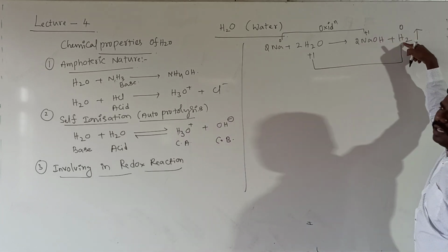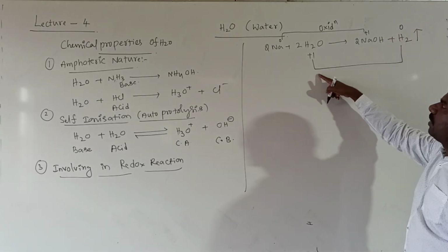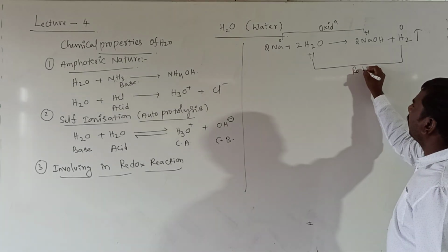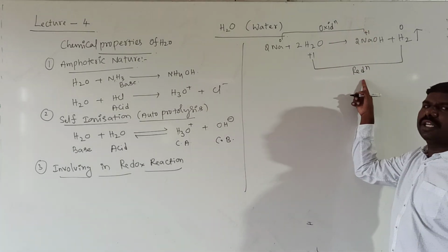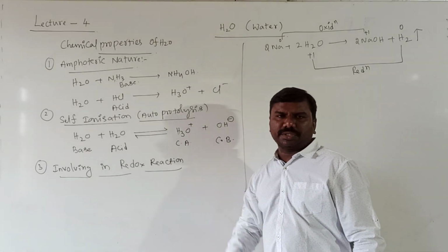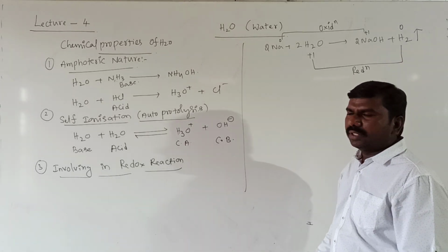Hydrogen is present in elemental form. That's why it is 0. Plus 1 to 0 means decrease in oxidation state, called reduction. Oxidation and reduction present in a single reaction is called a redox reaction. Here hydrogen can be easily liberated.